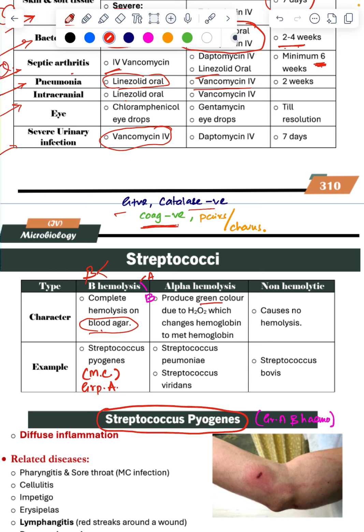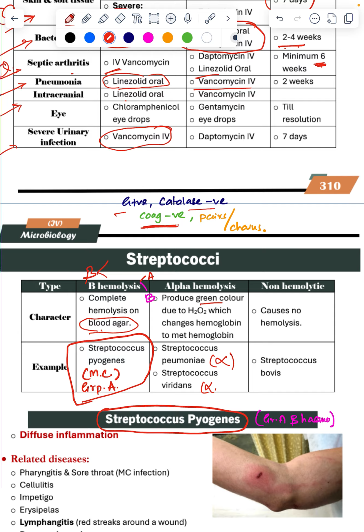Group A beta hemolytic is Streptococcus pyogenes. The pus causing ones are group A. Most common is group A. Now alpha hemolytic, remember viridans, and pneumoniae, alpha hemolytic.